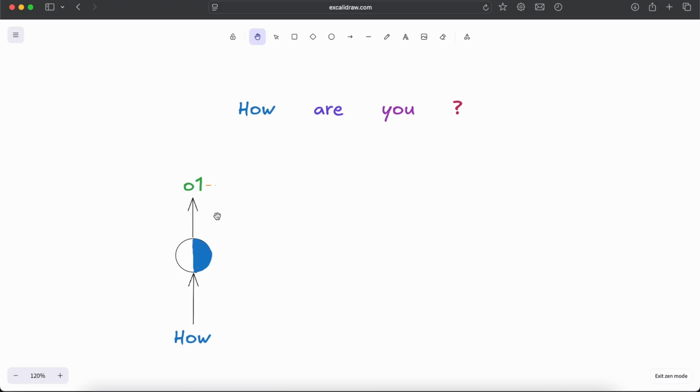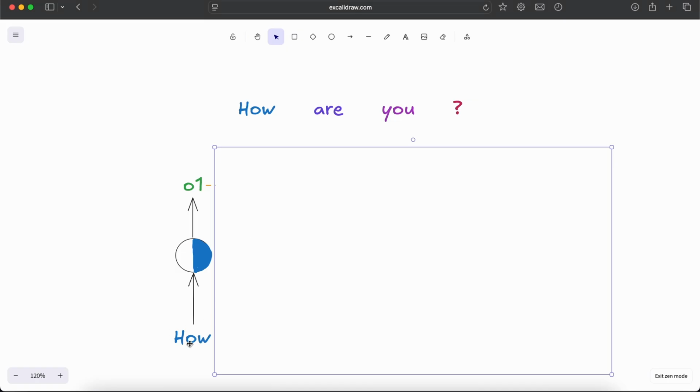In a feed-forward neural network, you have the input layer where you provide the input, and then the hidden layers where some calculations happen, and you get some output. So we have passed this word or token how through this feed-forward neural network, and we got O1 as the output.